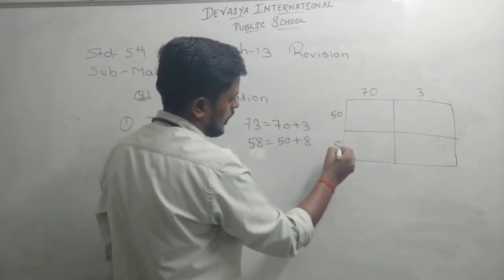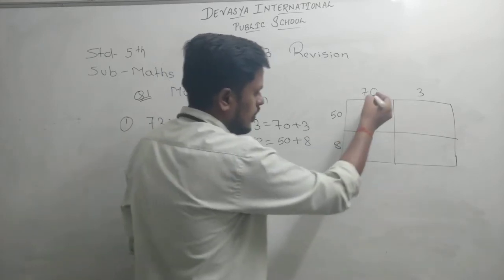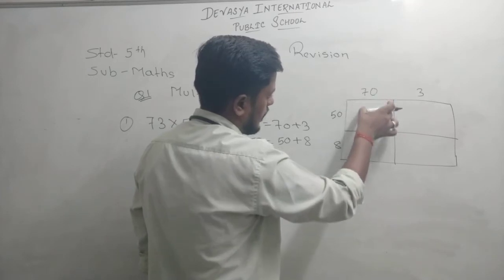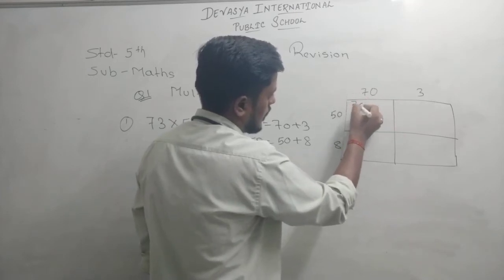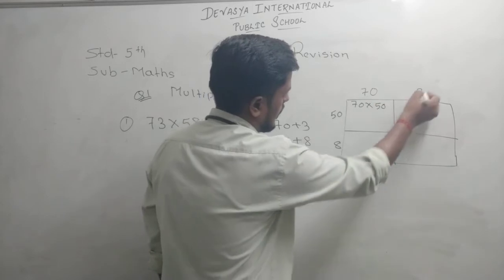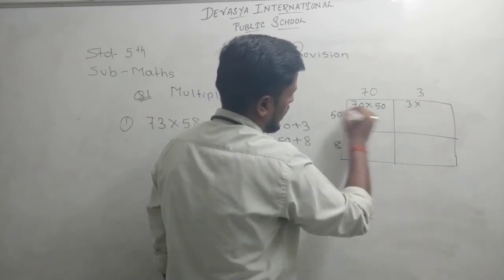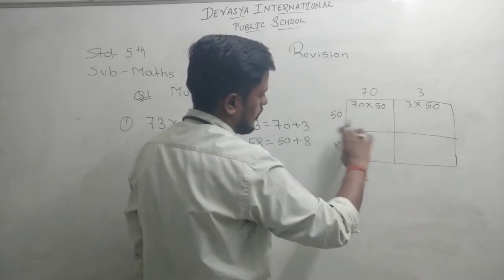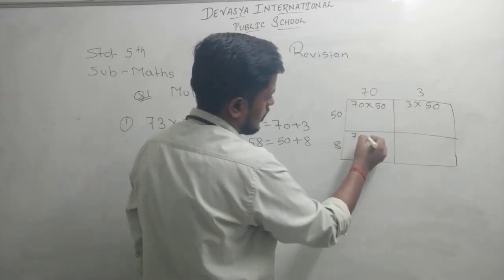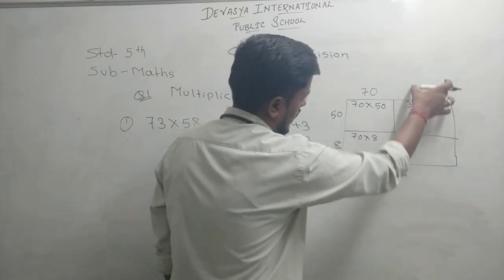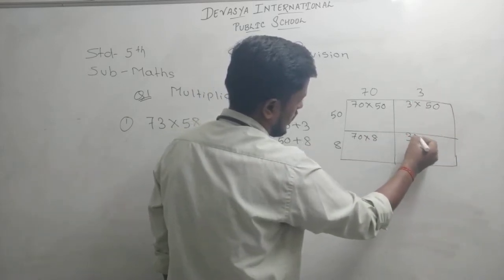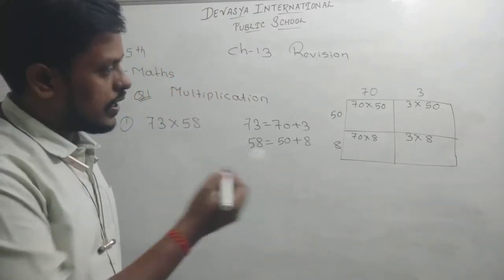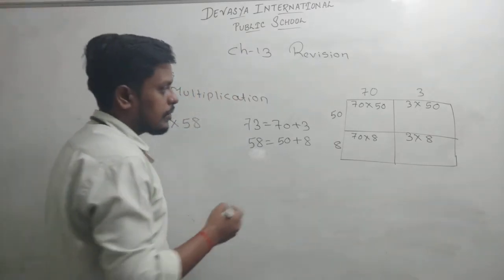So see students, in this box we have to write 70 multiplied by 50, and 3 multiplied by 50, and in this box 70 multiplied by 8, and in this box 3 multiplied by 8. Now I think you can solve the remaining part.